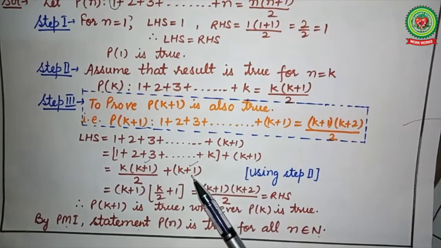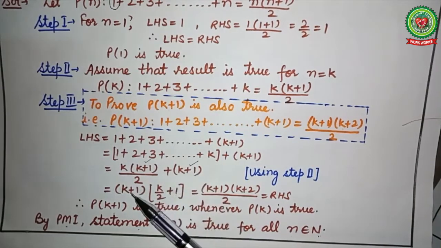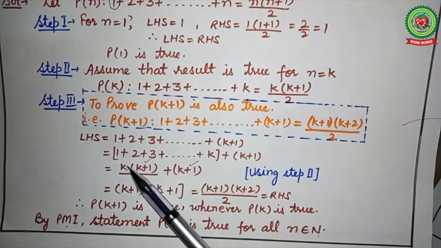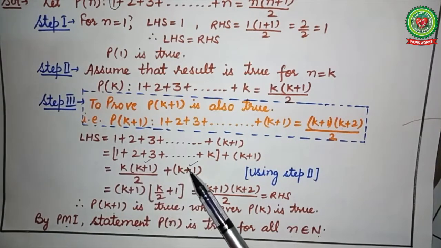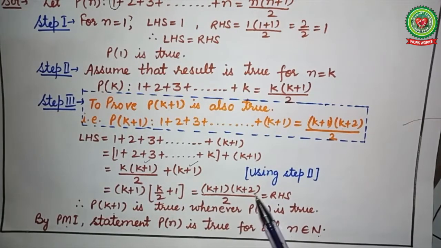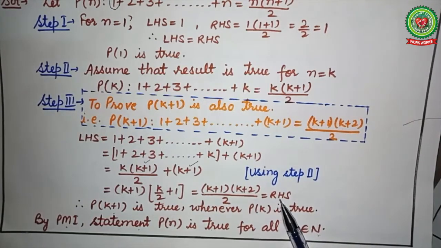And last term as it is. Now in these two terms, k plus 1 is a common factor. So I have written it here. Write down the left out terms in the bracket, that is k upon 2 plus 1. When you take the LCM, you will get (k plus 1) into (k plus 2) upon 2, which is the same as the desired result. So it is the right hand side.